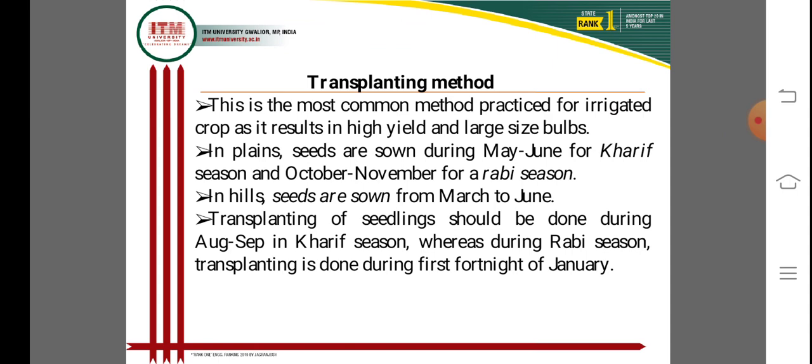In the hills, seeds are sown from March to June, and transplanting of seedlings should be done during August to September in the Kharif season. Whereas during the Rabi season, transplanting during the first fortnight of January is the most desirable time of planting onion. So it is very good for the transplanting of onion.